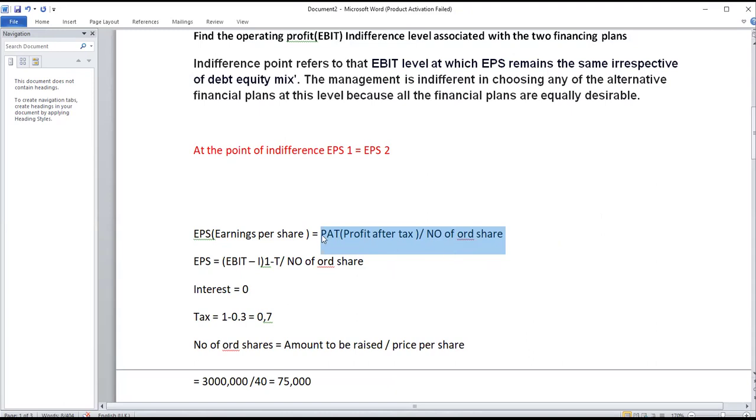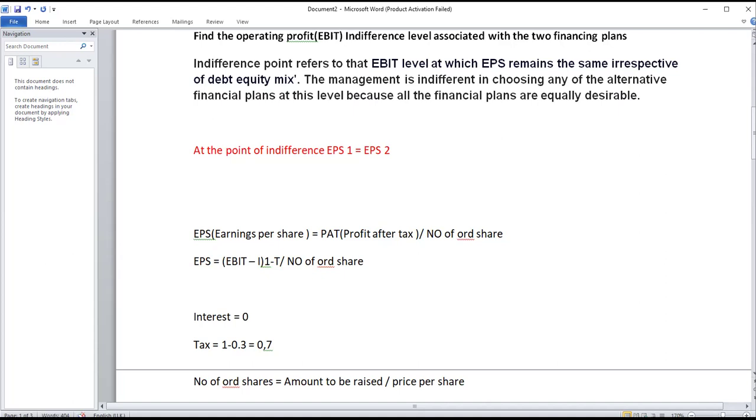But now for us to get the profit after tax, we take the EBIT minus interest, multiplied by 1 minus T. If we take EBIT, which is the earnings before interest and tax, then subtract the interest, then multiply by 1 minus T, we will get the PAT, which is the profit after tax. Then we divide this by the number of ordinary shares. So this is how we get the EPS.